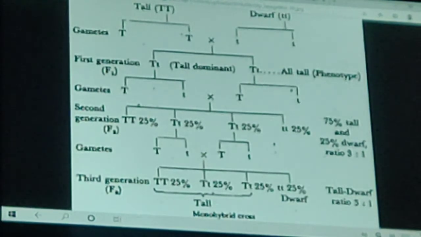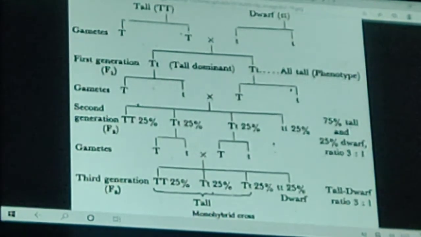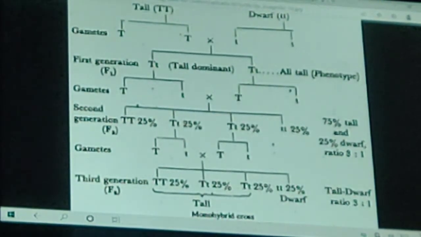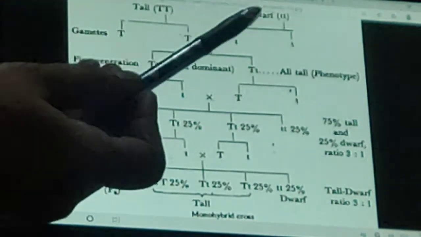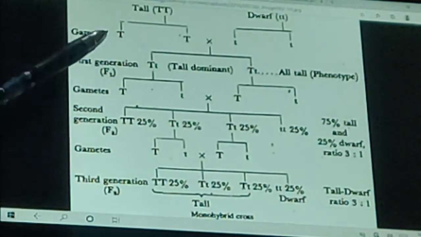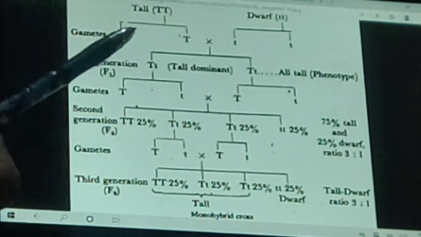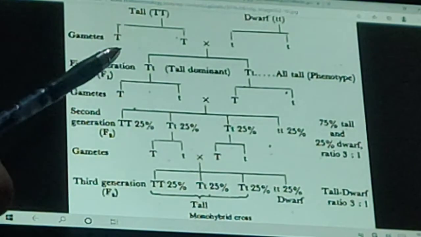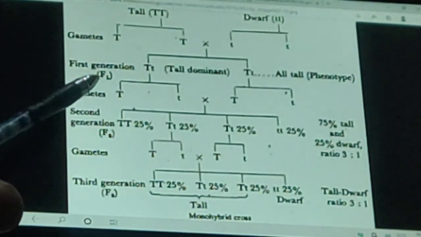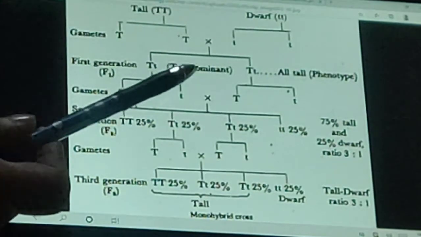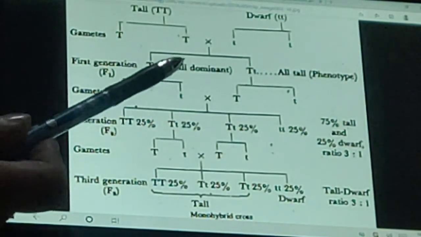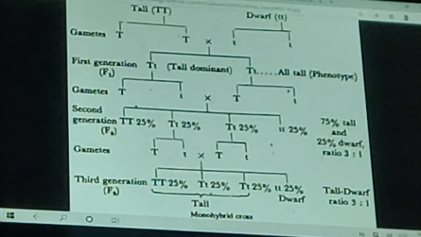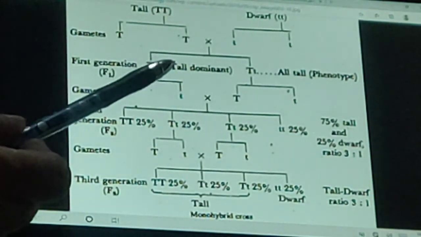In the monohybrid cross, that is the cross done for a single trait, for example the height, Mendel has taken a contrasting tall pea plant and dwarf pea plant. Then the gametes are formed. These are cross-pollinated, and in the F1 generation he got all tall plants. It means that tallness is dominant over dwarfness because he got all plants which are tall.